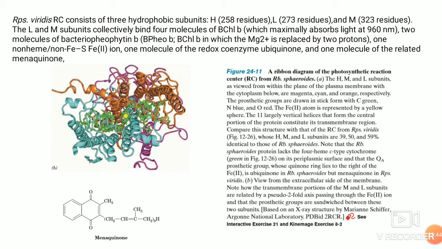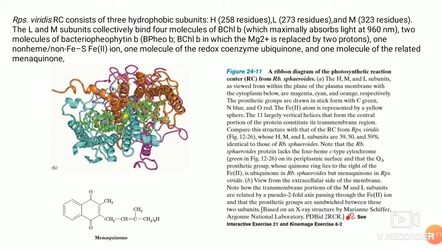The very first indication that a chlorophyll molecule undergoes direct photooxidation was obtained by Louis Duysens in 1952. What he did was illuminate the membrane preparation of the purple photosynthetic bacterium Rhodospirillum rubrum, which caused bleaching of its absorbance at 870 nanometer.